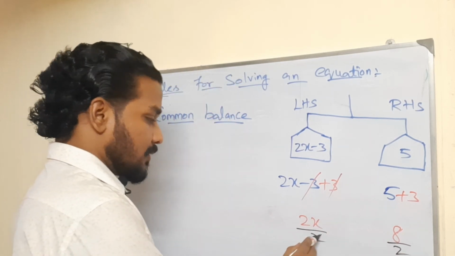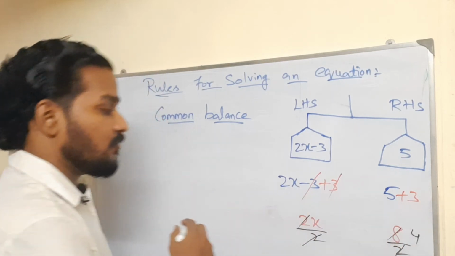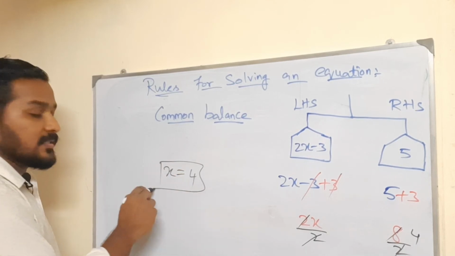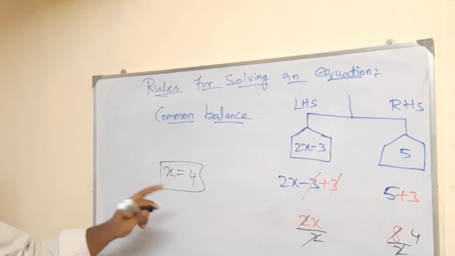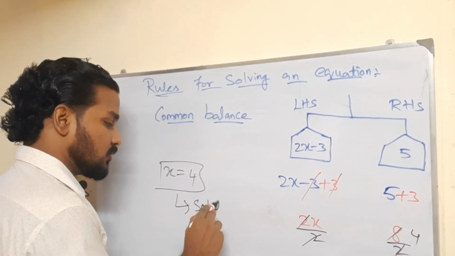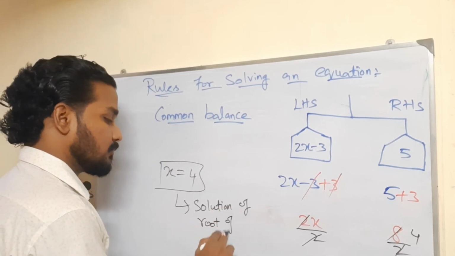Then what will happen? In 2x, the 2 will get cancelled, and this is 4. Now we got x is equal to 4. This x is equal to 4 is nothing but the solution, a root of the equation.